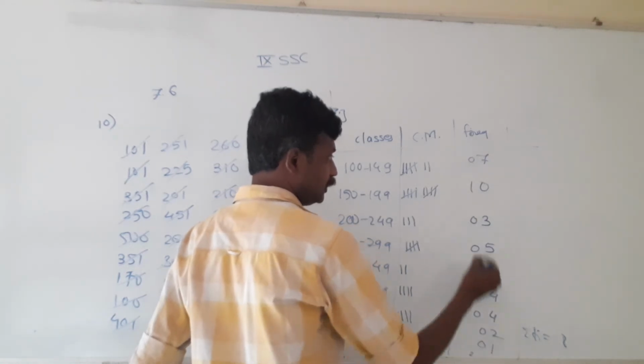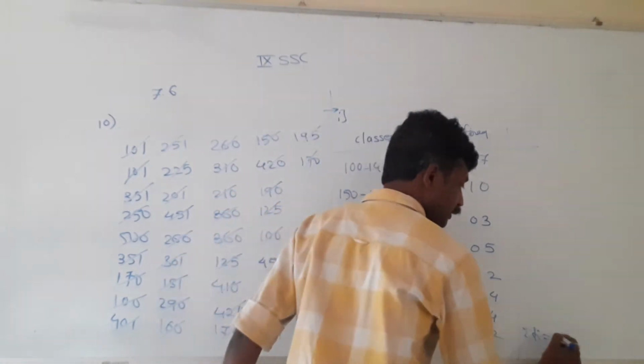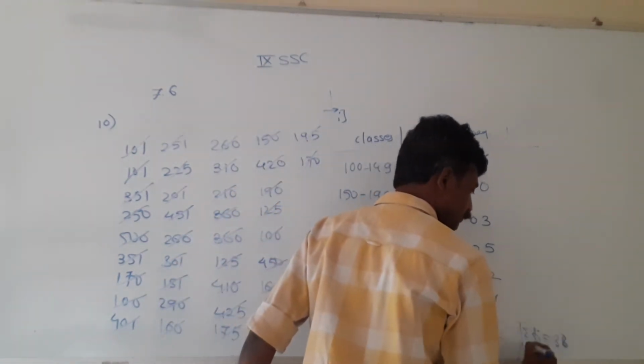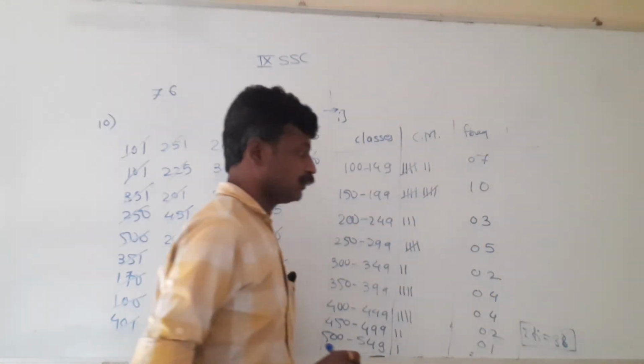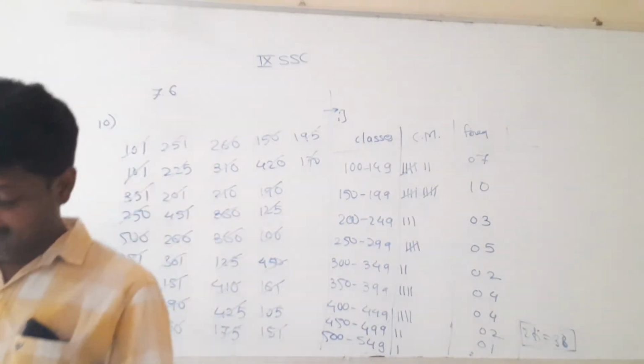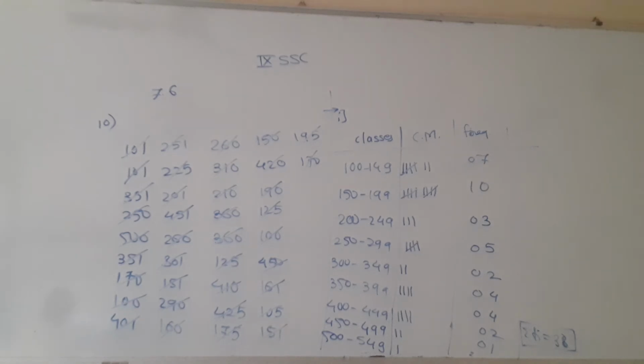At 10 digit there is only 1 and 2, it gives 38. So summation of frequency column is equal to 38, and the information provided in the question is also of 38 people. So this is just cross checking that we are going correct. This was for question number 10, sub question number 1.